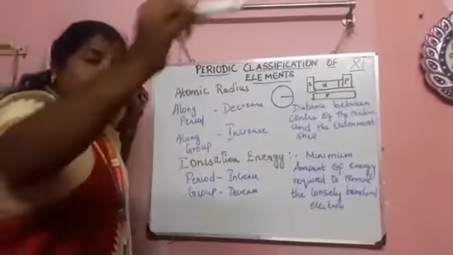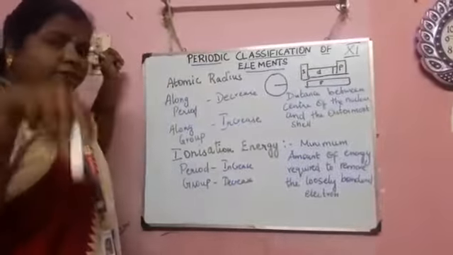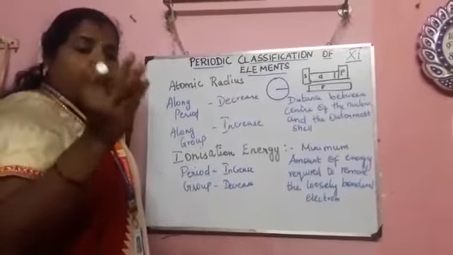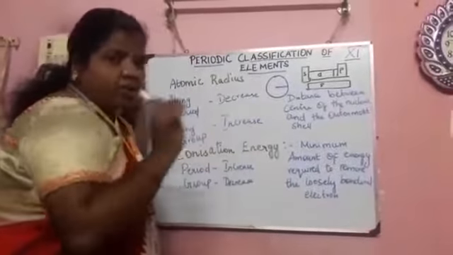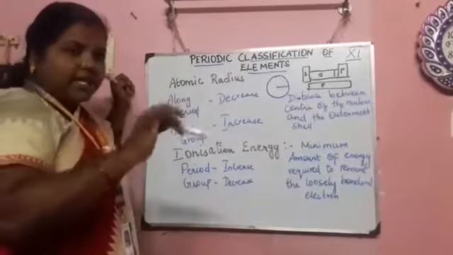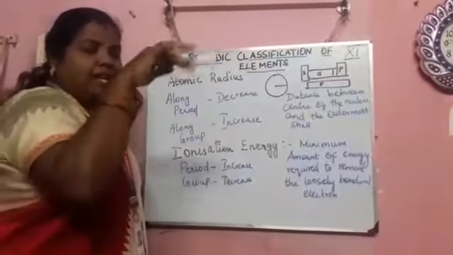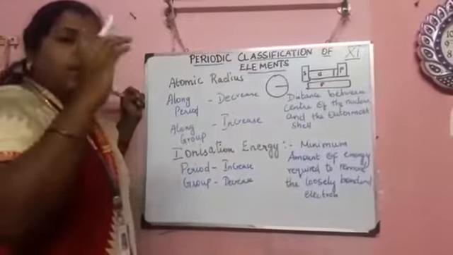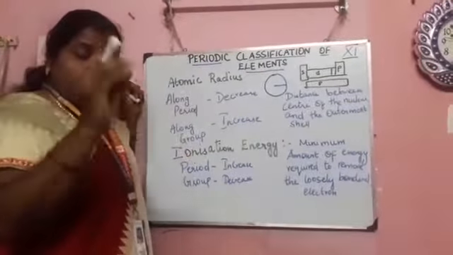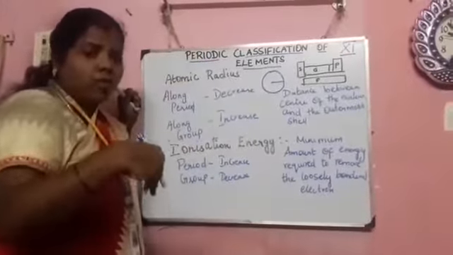And next one, ionization energy. Ionization energy concerns the electrons revolving in the outermost valence shell. We know that an atom has protons, neutrons as well as electrons. Protons and neutrons are present in the center of the nucleus, and the electrons revolve around the nucleus. Except for the nucleus, all the shells, either valence shell or normal shell, have electrons revolving around. To attain a stable configuration, we should either remove or add electrons.